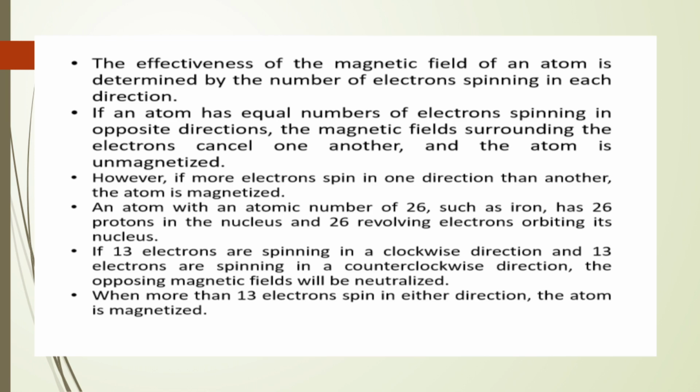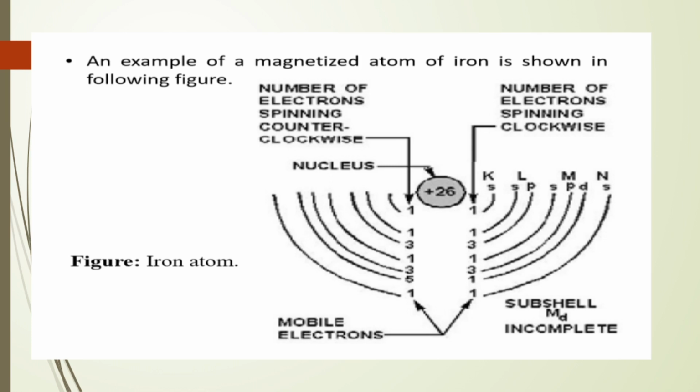An atom with an atomic number of 26, such as iron, has 26 protons and 26 revolving electrons. If 13 electrons are spinning in a clockwise direction, 13 electrons are spinning in a counterclockwise direction. The opposing magnetic fields will be neutralized. When more than 13 electrons spin in either direction, the atom is magnetized. An example of a magnetized atom of iron is shown in the following figure.